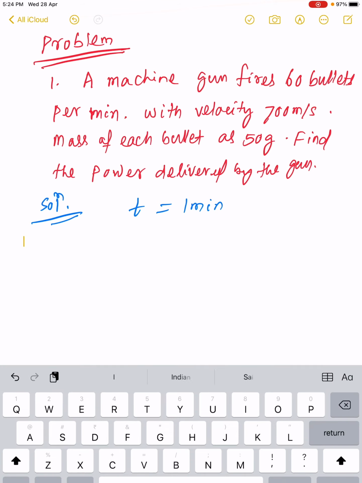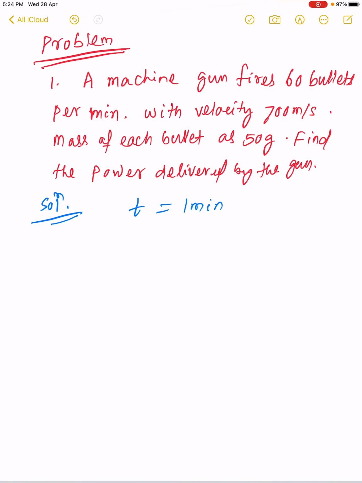So the mass of bullets fired in 1 minute: each bullet is 50 gram, and it will fire 60 bullets. So the mass of 60 bullets in 1 minute is 60 into 50 gram, that is 3000 gram, which is 3 kg.